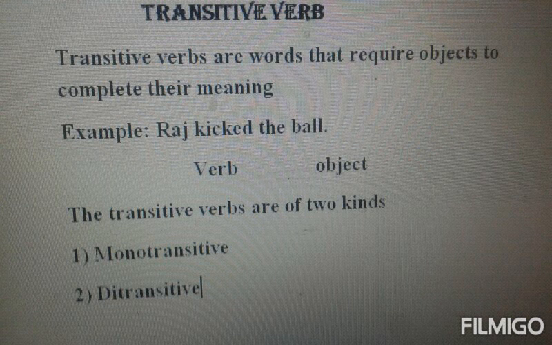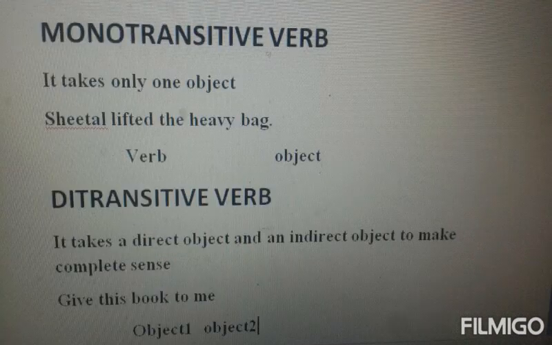Transitive verbs are again of two kinds. One is monotransitive verbs and another one is ditransitive verbs. Monotransitive verbs are the verbs that take only one object. For example, over here, Sheetal lifted the heavy bag. Here Sheetal is the subject, lifted is the verb, and heavy bag is an object.